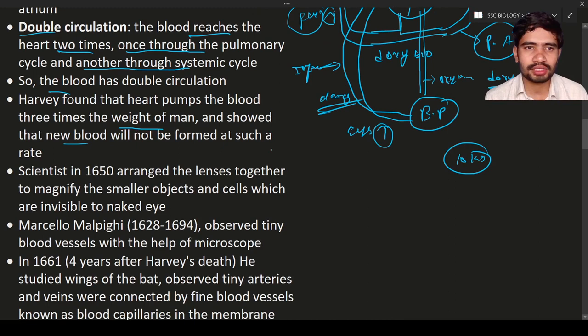William Harvey's observations. Next, scientists in the year 1650 arranged lenses. Lenses means nothing but glasses, finely ground glasses. They would make the glasses very fine, arrange them together, and observe something.